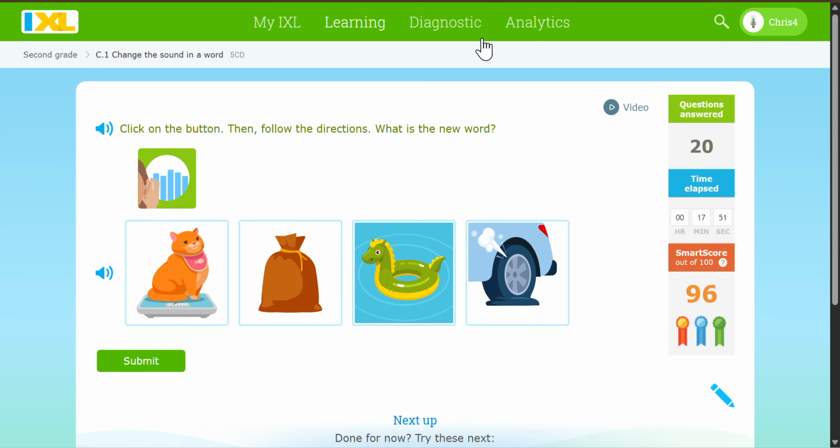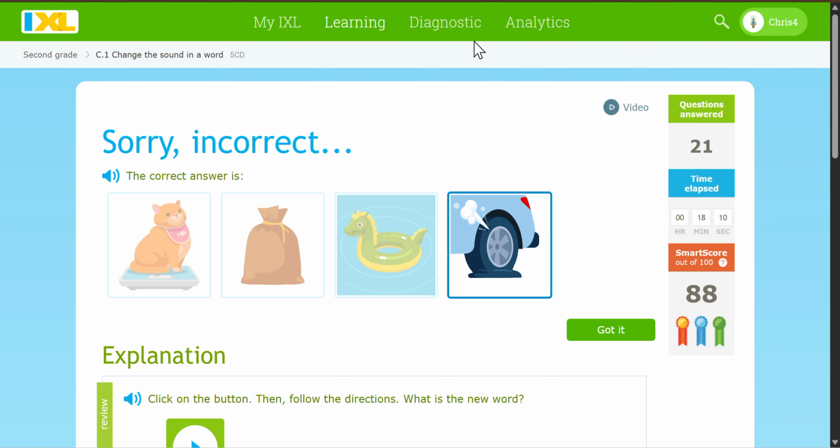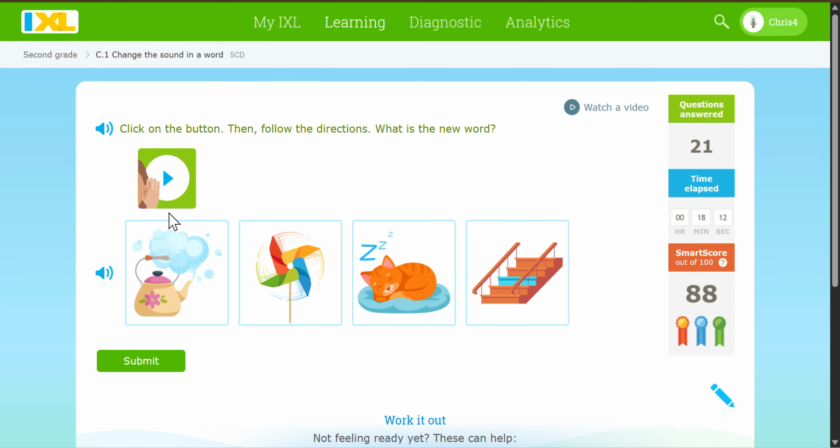Say the word slat. Do you hear the s at the beginning? Now say slat, but change the s to f. Fat. No, it was whatever that was.